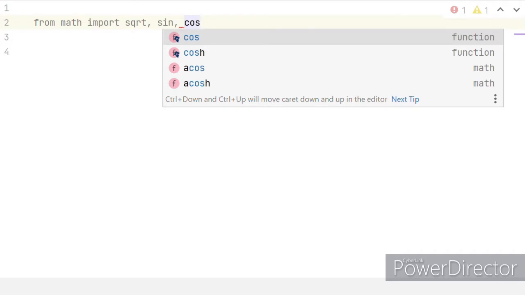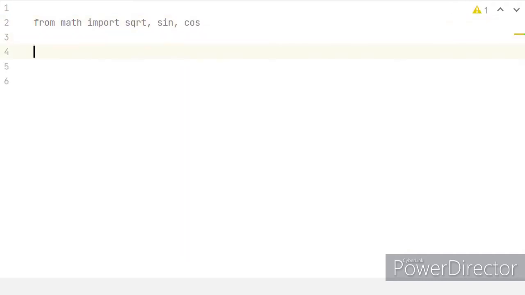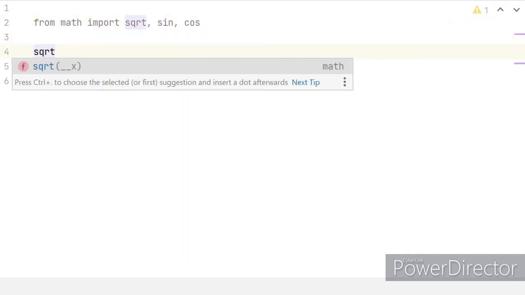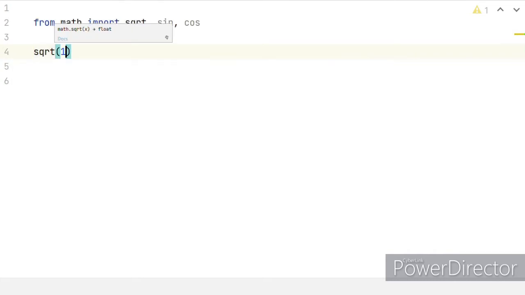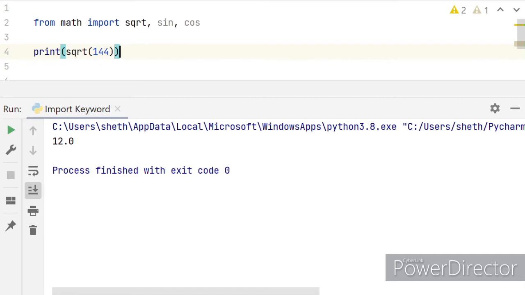So I want the square root of 144, which is 12 by the way. So I will have to say sqrt as in square root, then inside here 144. And I also need to print this. If you watched my previous video, then you should know why I need to mention the print function. Now I will run this, and as you see, we get the expected result.